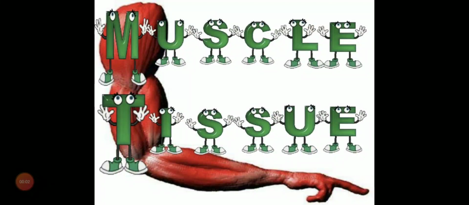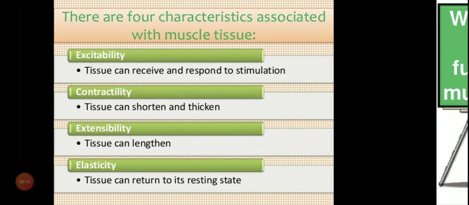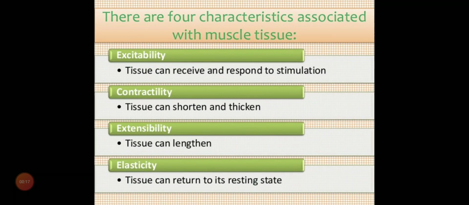Good morning, students. Today we are going to discuss muscle tissue, or we can also term it muscular tissue. What are its functions, structure, characteristics? We are going to discuss it today. First, what are the major functions of muscular tissue? There are four major characteristics that are associated with the muscular tissue.